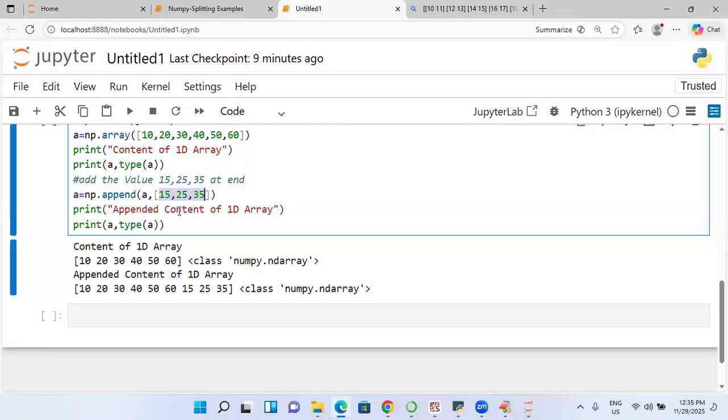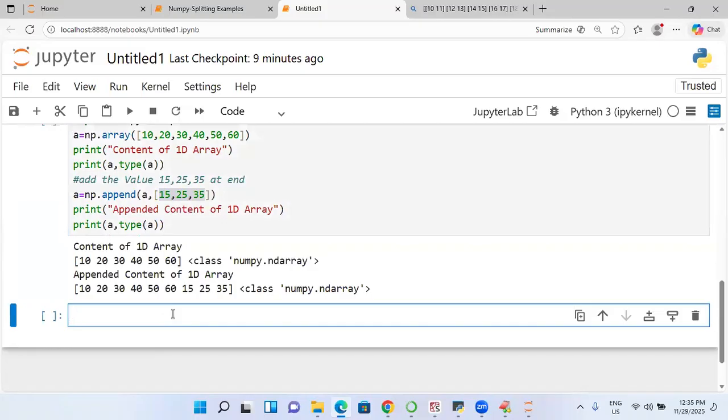Jyoti, you are also MBBS. I'm not MBBS. I'm saying the example of MBBS. I'm not MBBS.